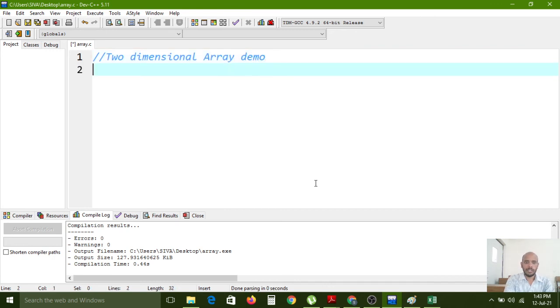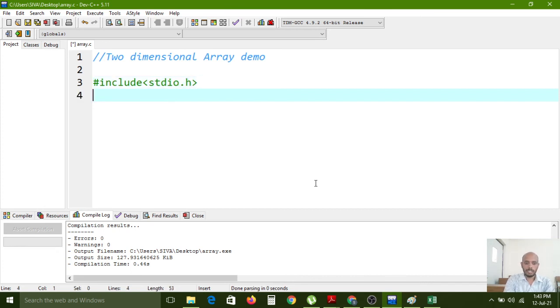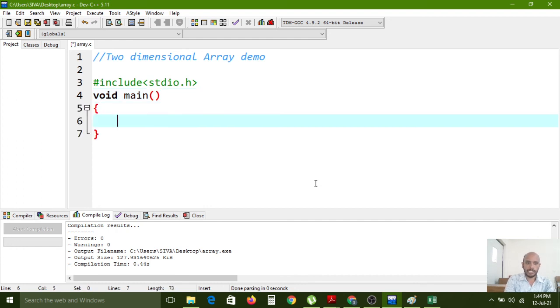Demo. Here, hash include stdio.h, void main open bracket and closing bracket. Inside, I am declaring int number, two dimensional, nothing but 2 rows I want, 2 rows 3 columns. Okay, 2 rows 3 columns. Now I am initializing a value also.